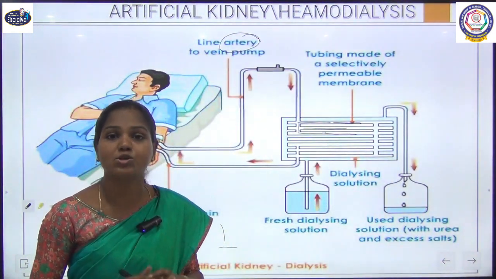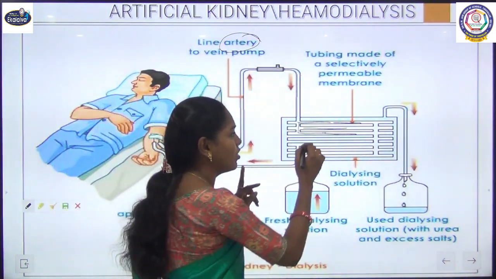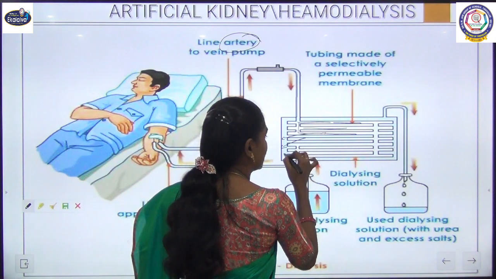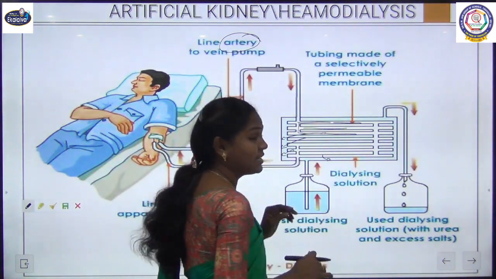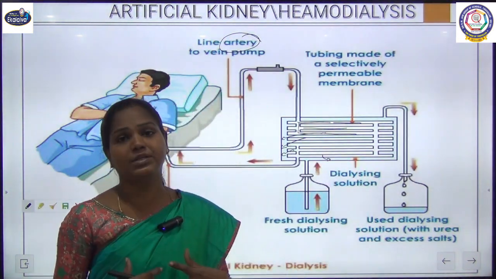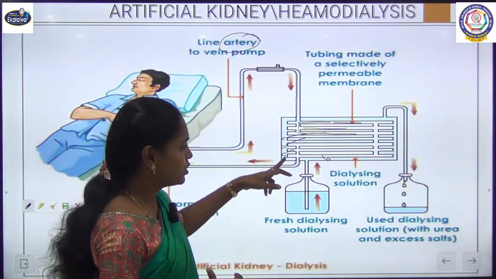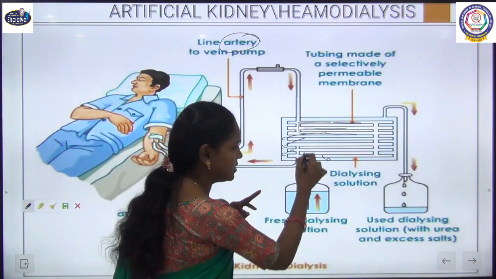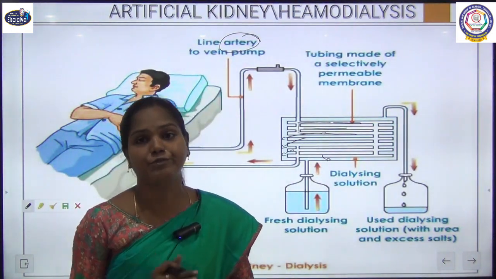Automatically, from higher concentration to lower concentration, all this waste is diffused out into the dialyzing solution. Continuously they collect the dialyzing solution, and a continuous inlet also is there to continue this diffusion process.